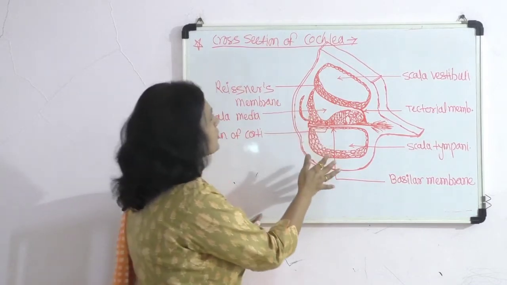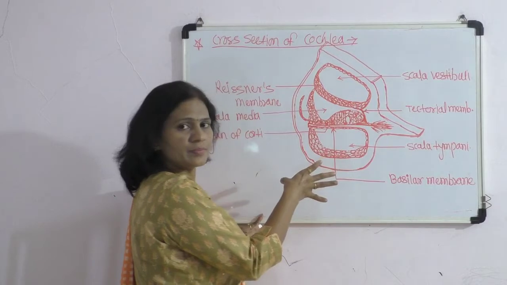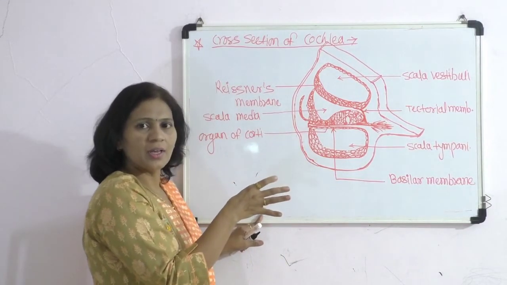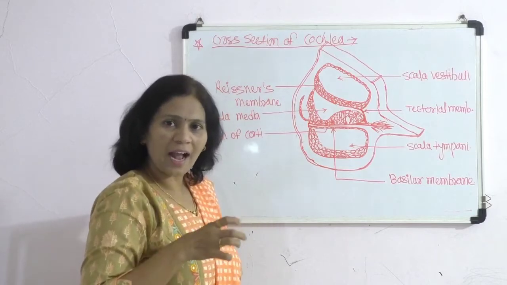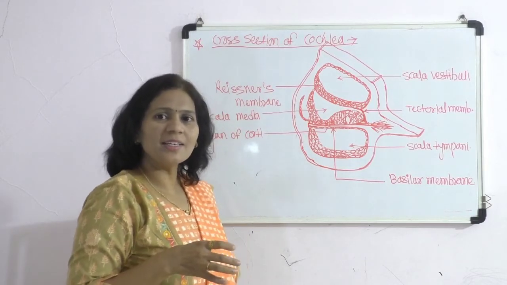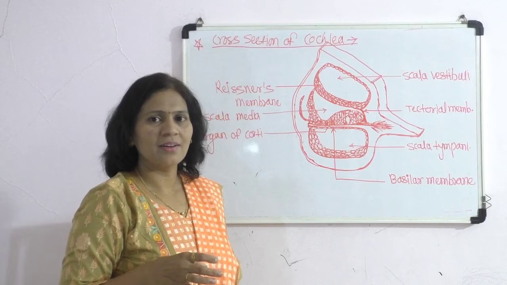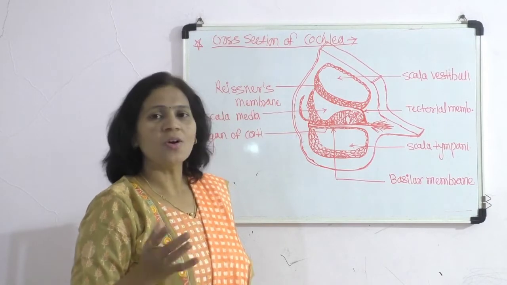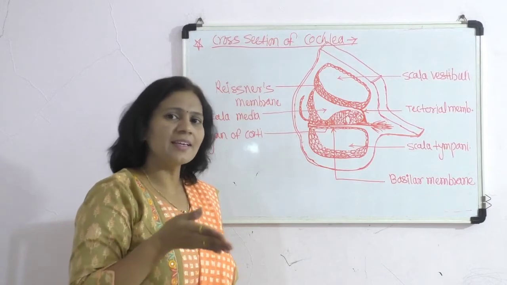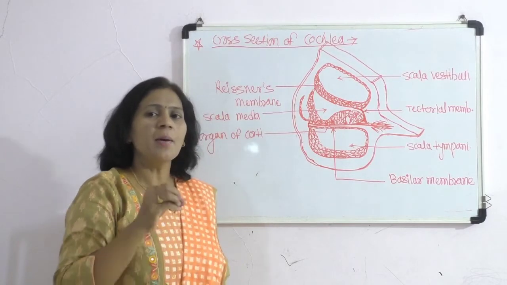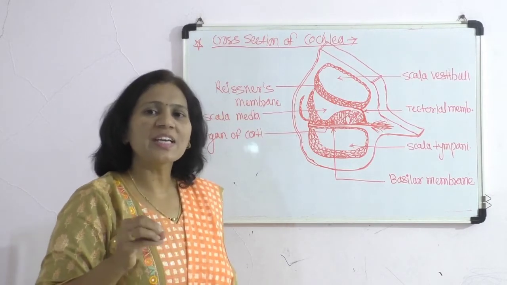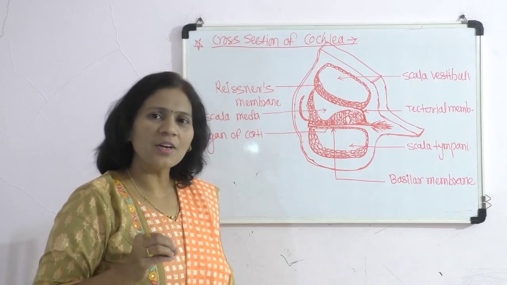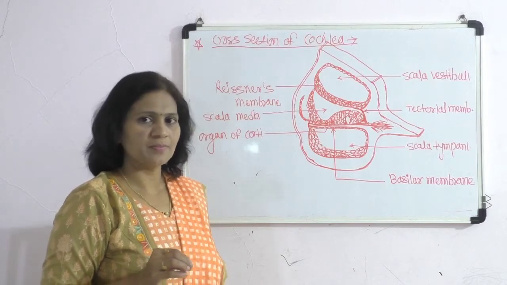In the cross section of the cochlea, as we have seen, there is a fluid filled cavity in the internal ear, which is called the labyrinth. The outer one is called the bony labyrinth, and the inner one is called the membranous labyrinth, which consist of the perilymph and the endolymph respectively.